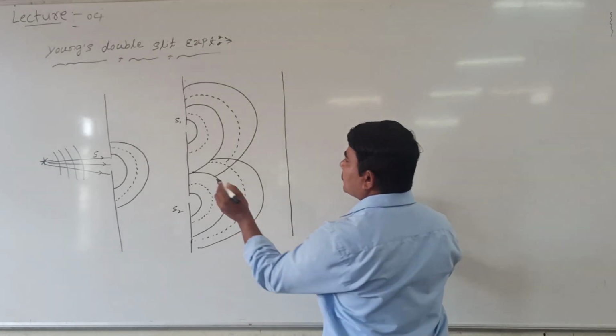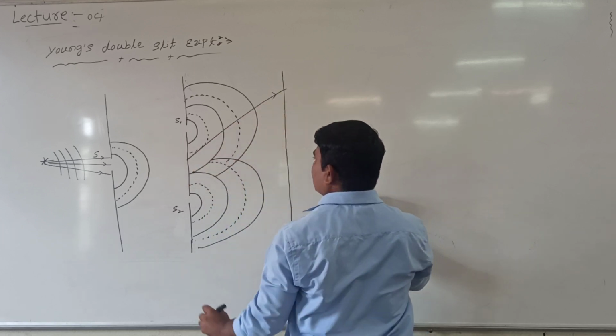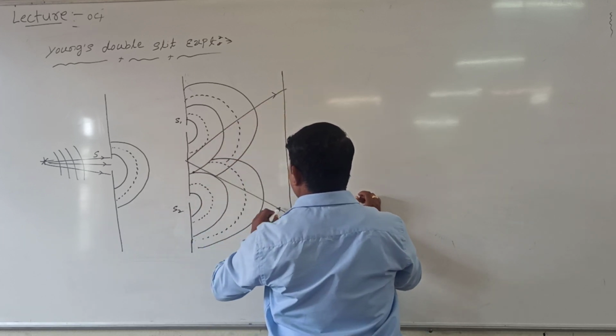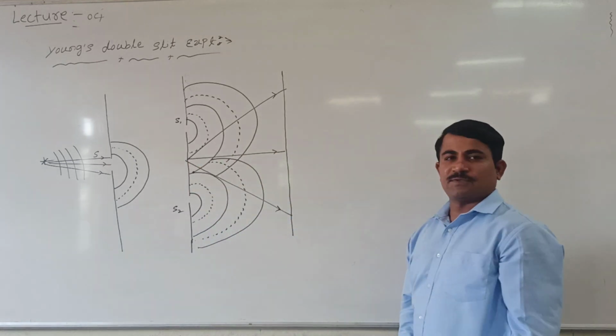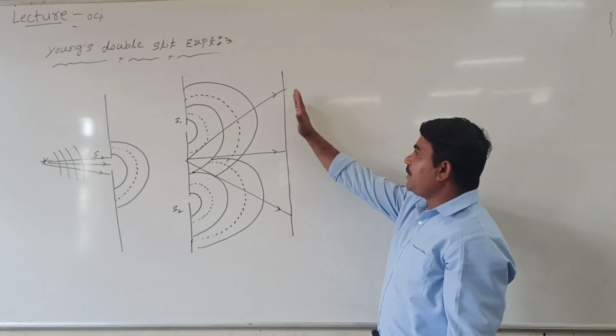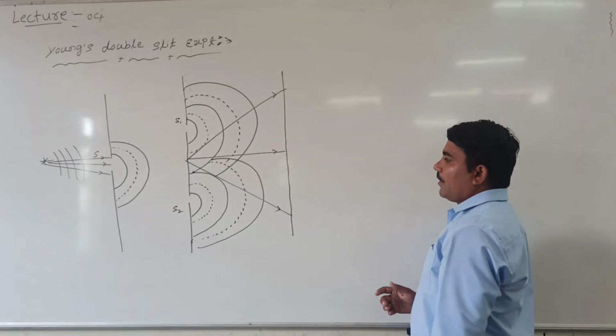How is this? Let us take from this point one ray of light, it will come like this. Again one more ray of light will come like this, and see here, this is one more ray of light that comes like this. So on the screen, in this region, the interference pattern is observed. How is it? Look at me.